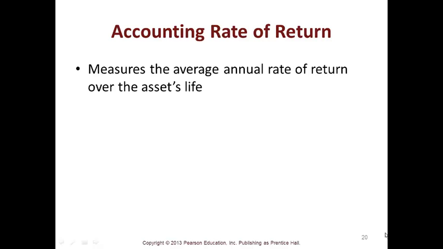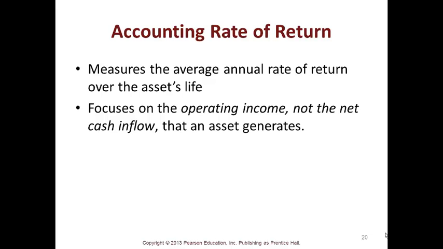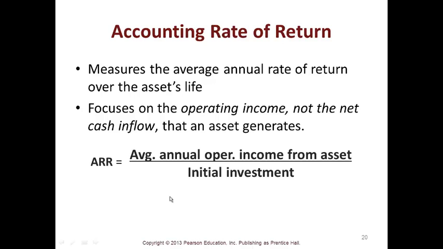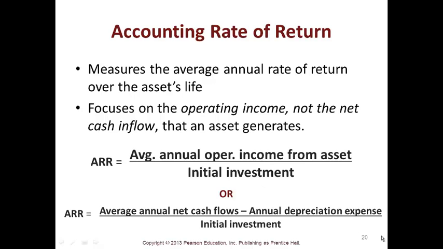The accounting rate of return measures the average annual rate of return over the asset's life, so it's looking at the whole asset. It focuses on the operating income, not the net cash inflow. So here's your formula: the average annual operating income from the asset divided by the initial investment, or the average annual net cash flows minus the annual depreciation divided by the initial investment.